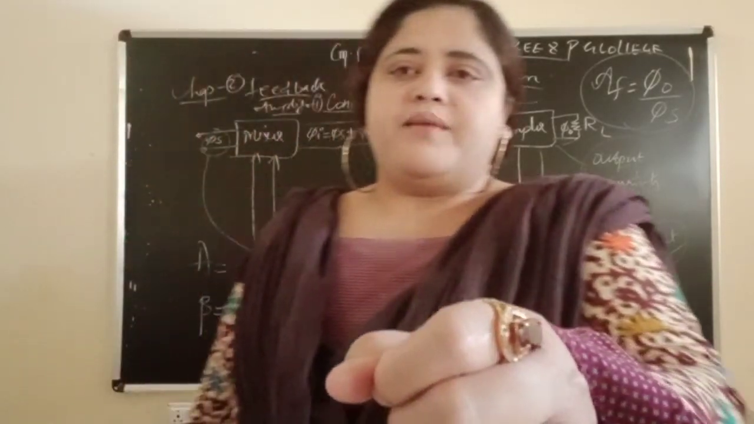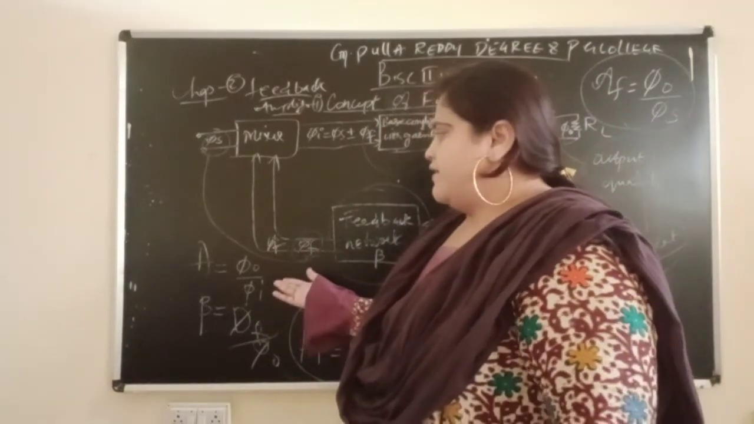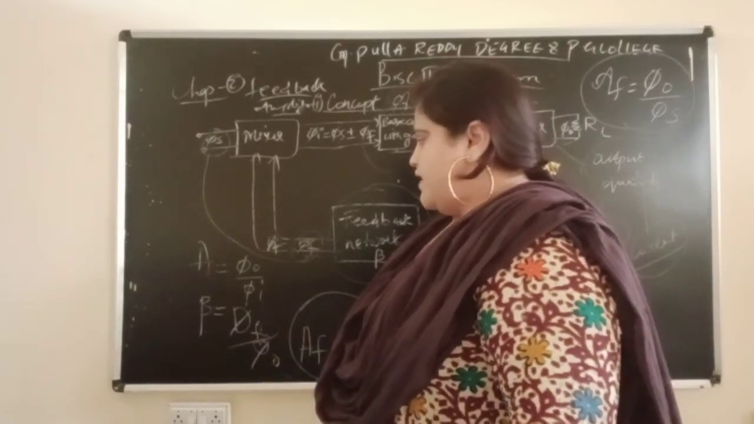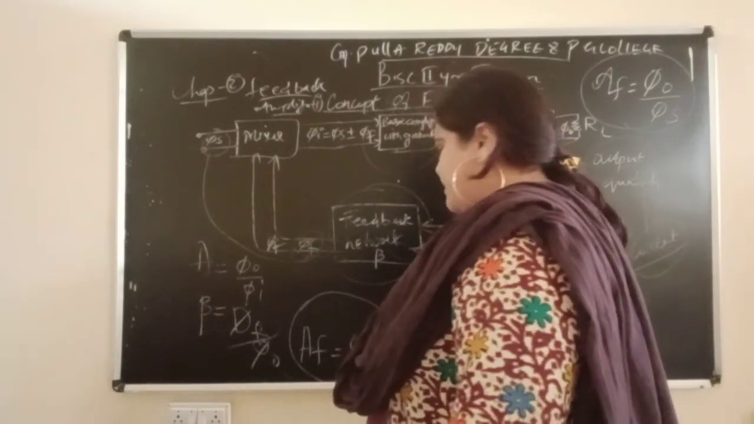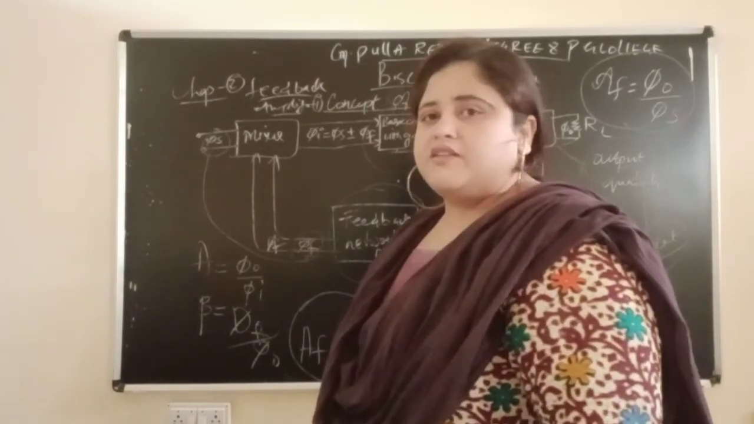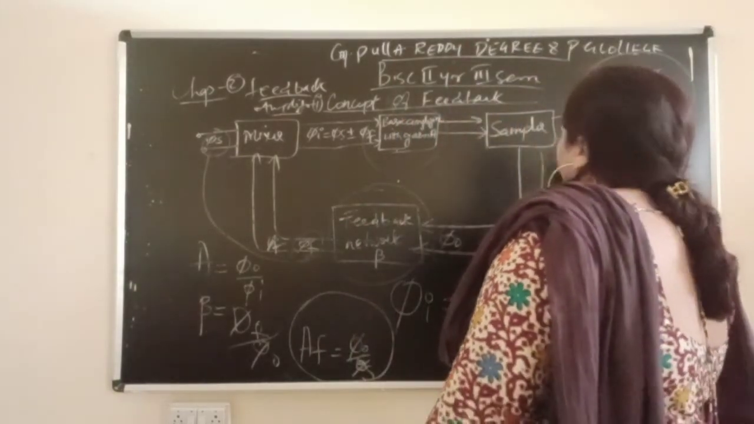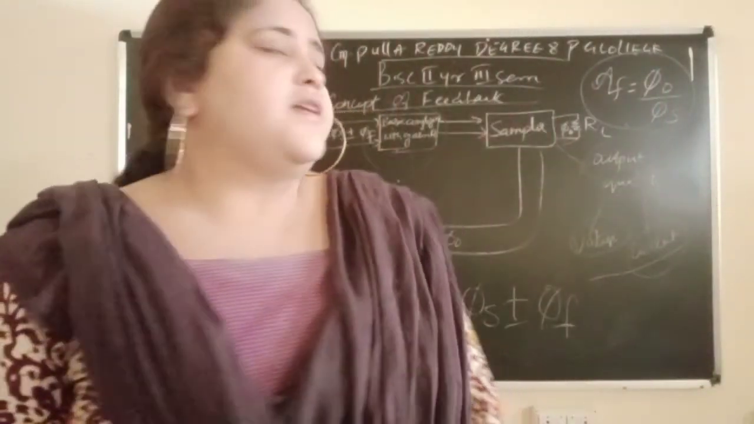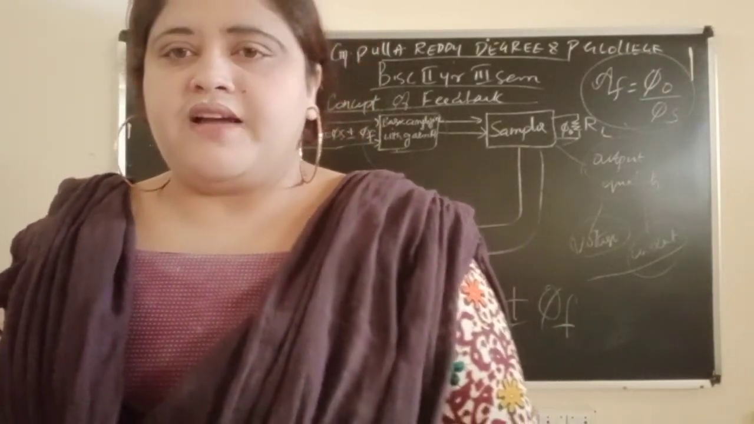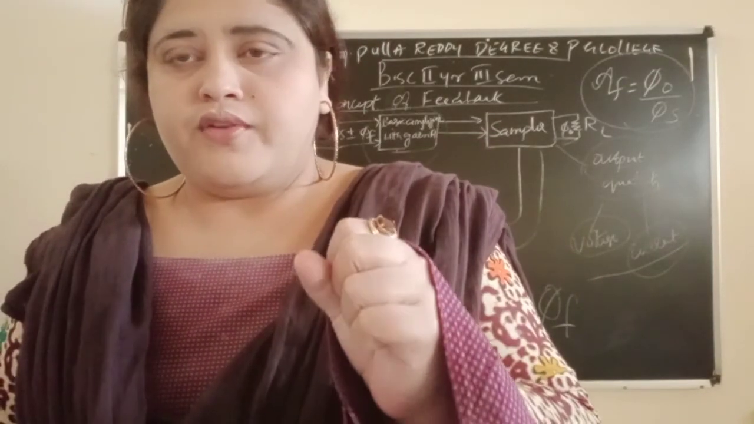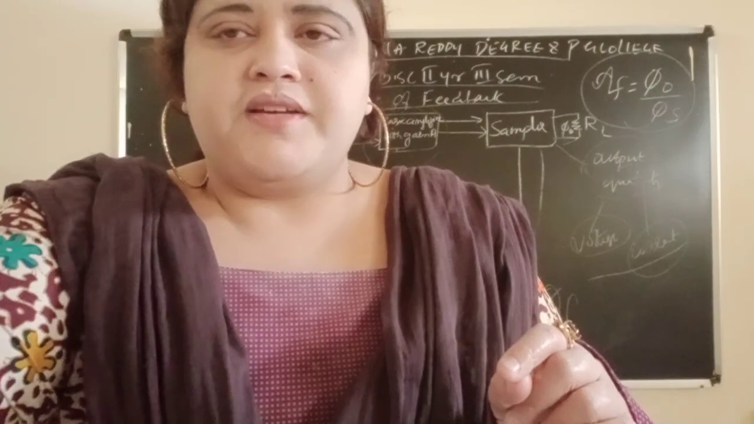From the basic amplifier we will get formulas like gain, phi naught by phi I, then beta, phi f by phi naught, then gain with feedback, phi naught by phi s. Phi s is the external signal source and phi naught is the output. The final formula is AF, gain with feedback, equal to phi naught by phi s. So we have finished the first concept of unit 3. Next class I will be dealing with types of feedback.